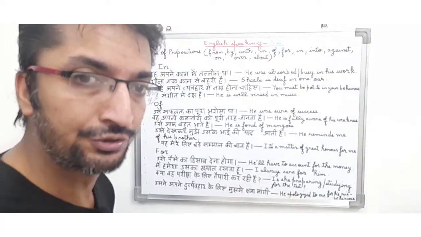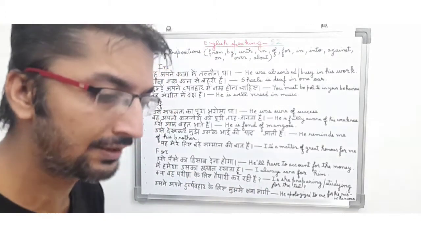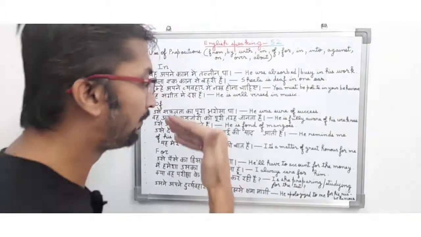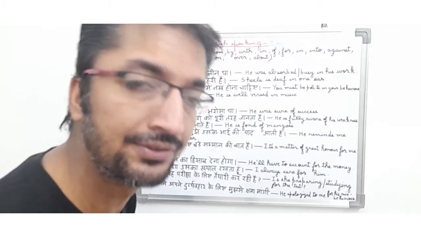So friends, it is basically a present tense, and in this sentence the person is fond of mangoes. He is fond of fruits. So basically we will use of before mangoes because mango is a noun, because it is a name of a particular fruit. So we will use of before mangoes and of is a preposition used in this sentence.